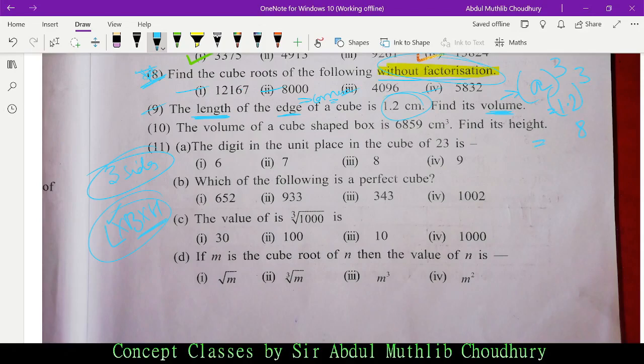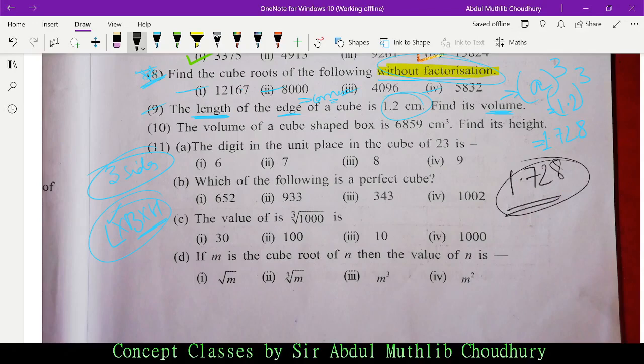Again 2, 7, 1. It's 1.728. So this is the answer.